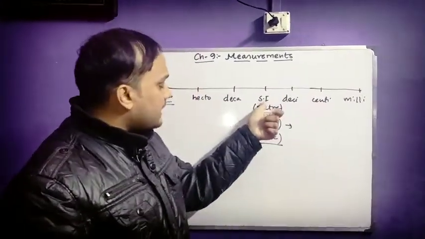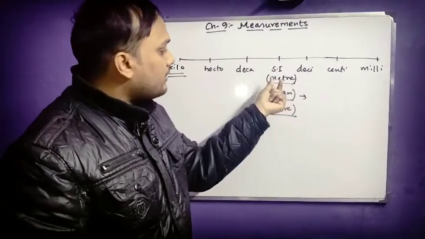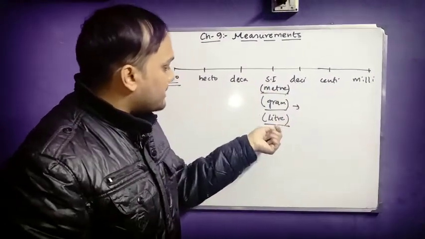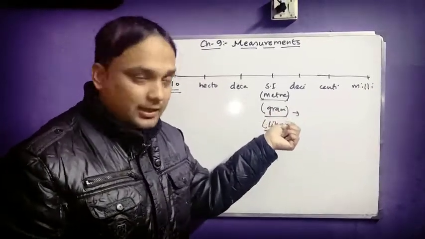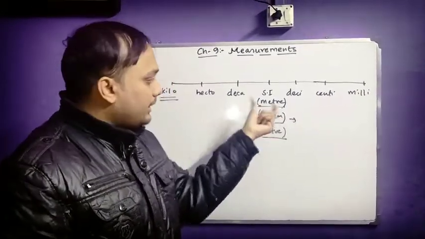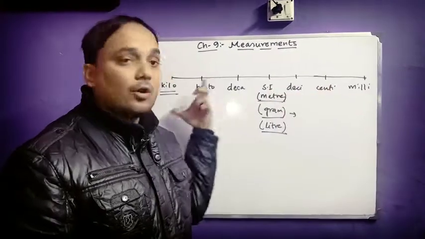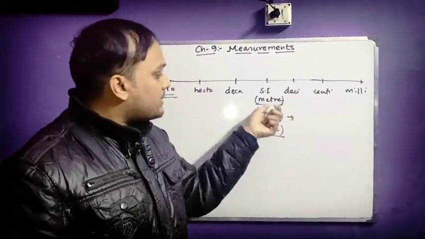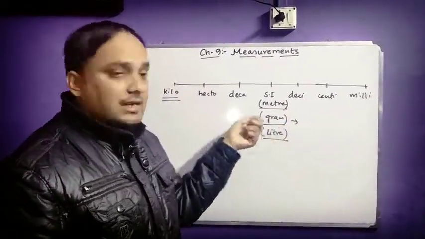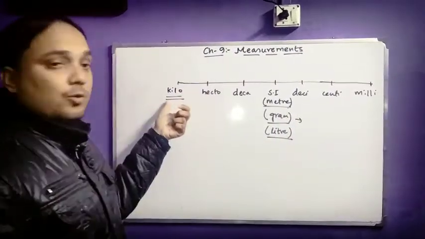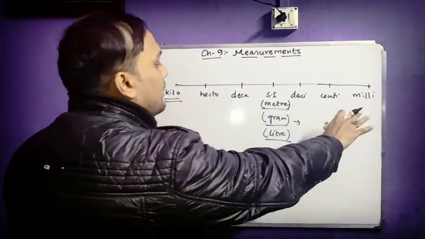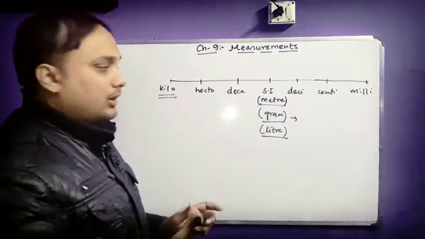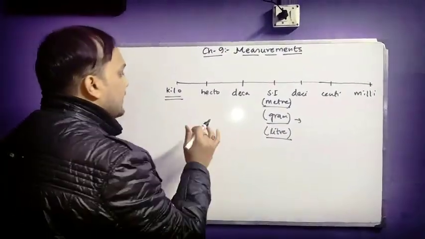So only for weight we have an exception here. That means SI will behave as the base only for length, that is meter, and for capacity, liter, but for weight it will not be gram. Still, you can say that gram is the center of all the units. That is why gram is written here, but the SI unit for weight will be kilogram. Now you see that all the units are interlinked with each other. How they are interlinked, I will tell you.